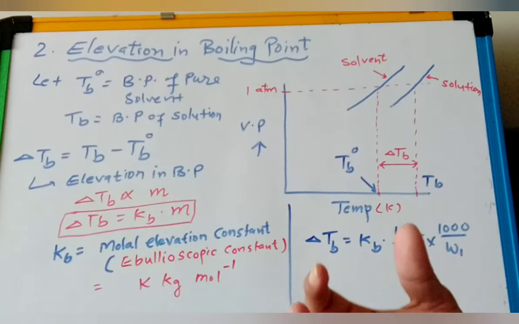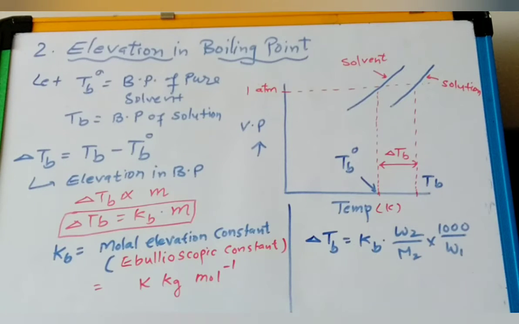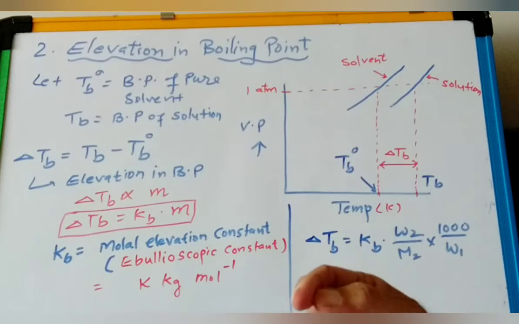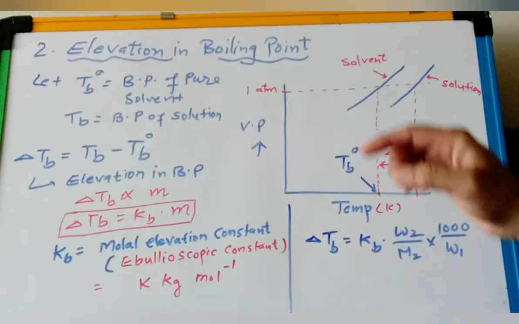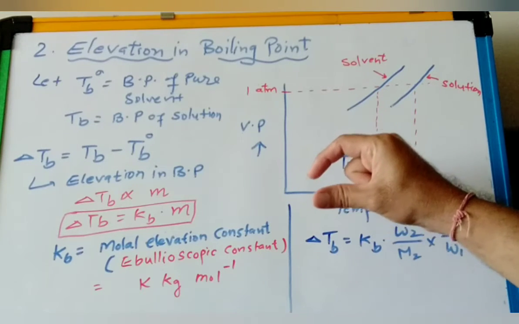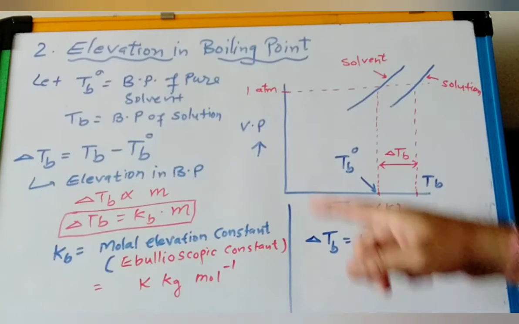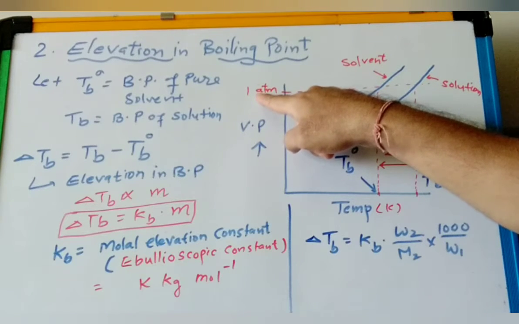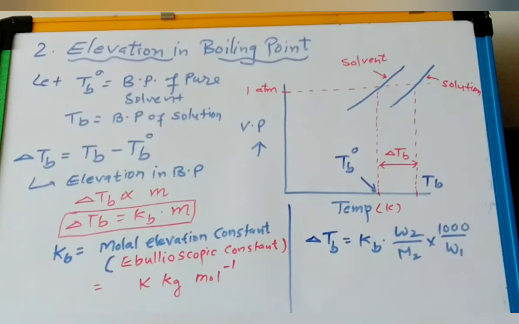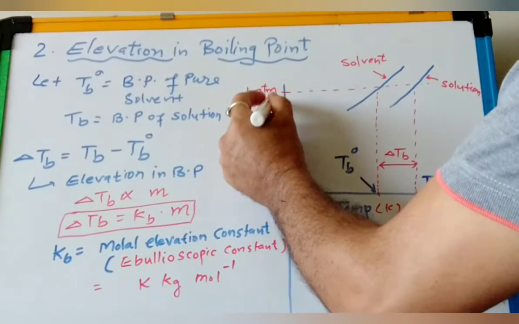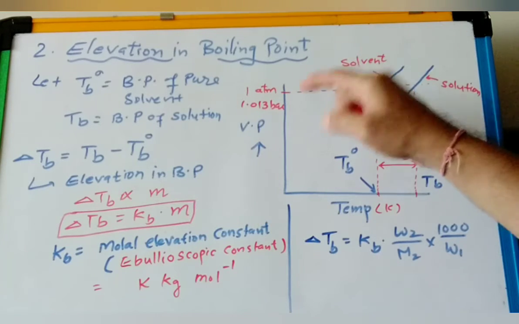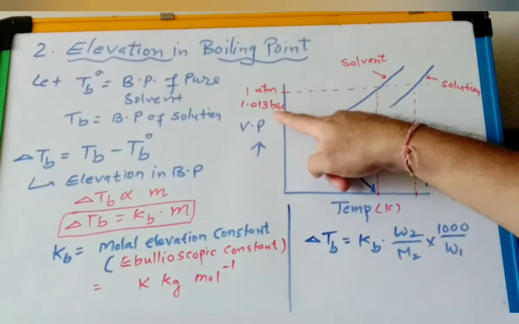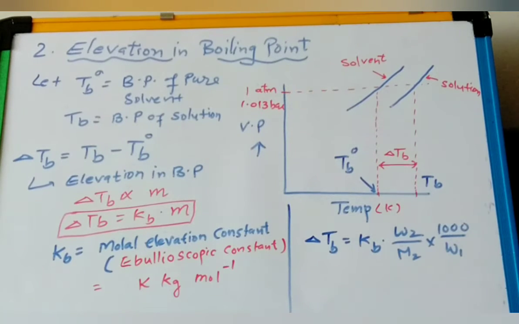Why? Because boiling point is the point where vapor pressure of the liquid equals the atmospheric pressure. So until vapor pressure equals atmospheric pressure, which we take 1 atm or 1.013 bar, it will not boil.